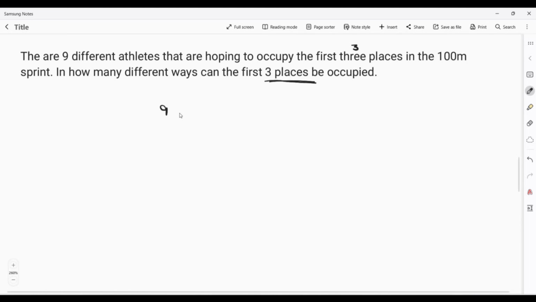We have 9 people, and we want to occupy 3 spaces. Okay, that's our concern. Now, the way you're going to do it, you're going to have your number of spaces. The number of spaces, there are actually 3. But now the question is, there is a time whereby they will say repetition is not allowed,